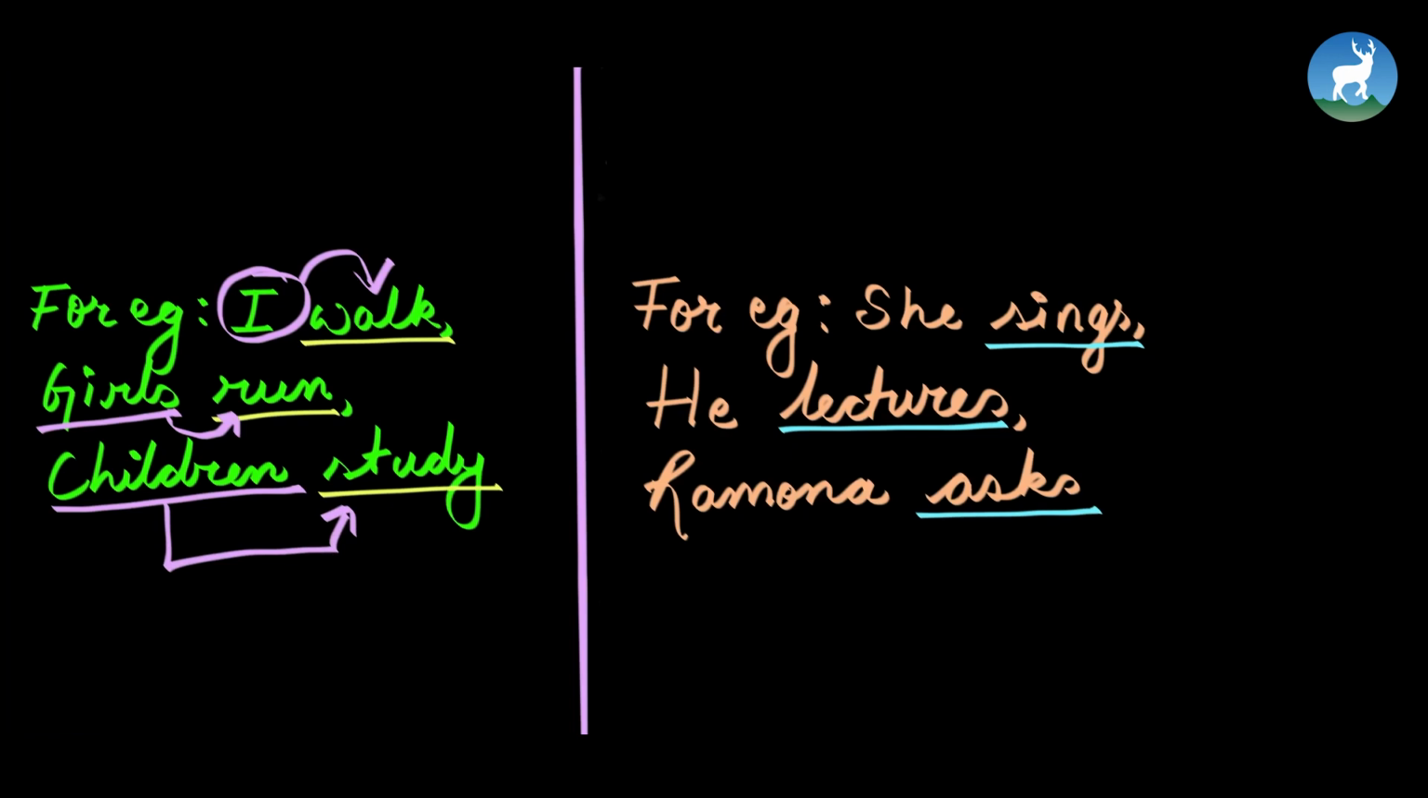Similarly, looking over at the use of V5, she is a singular pronoun, hence we use V5. Similarly with he, and Ramona is a single person's name, hence V5 with Ramona as well. She sings, he lectures, Ramona asks. Now let's move on to the types of present tense.